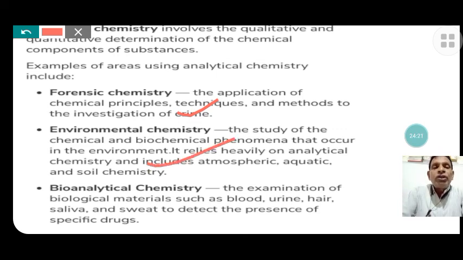Now, bioanalytical chemistry, the examination of biological materials such as blood, urine, hair, saliva and sweat to detect the presence of specific drugs. It is also a type of forensic chemistry, but is related to pathological tests. On this basis it is detected whether a person is taking drugs, medicines or poison, and the cause of death is revealed by bioanalytical chemistry.